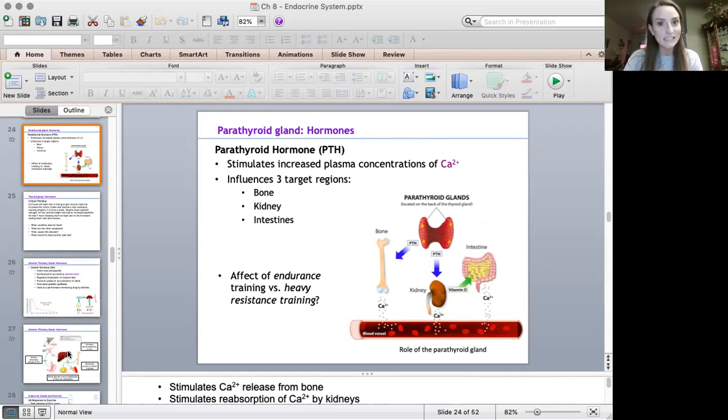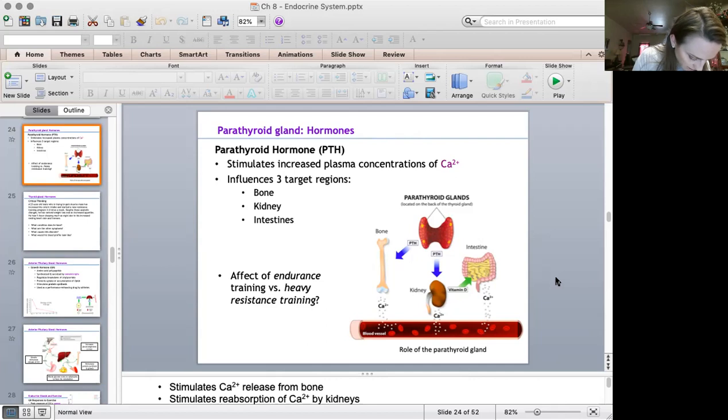They are very similar because they both work with calcium, but calcitonin blocks the release of calcium from bone and other structures, where parathyroid hormone stimulates the release of calcium from certain structures, and it increases the plasma concentration of calcium, which means it's in the blood. And this picture here shows that. So you may have a question about PTH on your final.